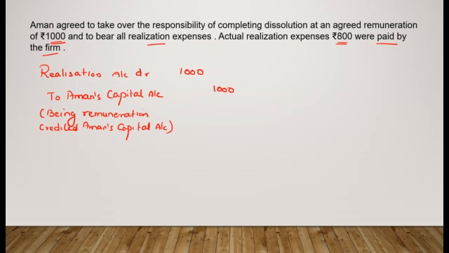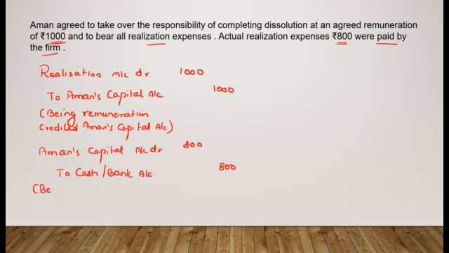So when you have to recover something from Aman, we would debit his capital account. So we would debit Aman's capital account, because 800 will be recovered from him. To, money is being paid by the firm. So you are going to have a payment by cash or bank account. 800 got paid.